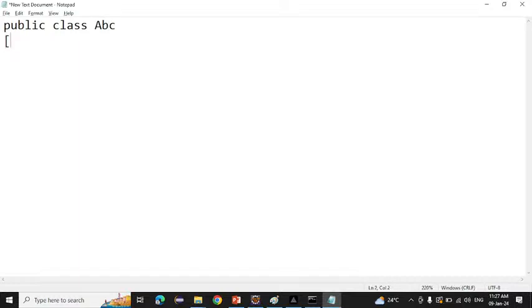After that class we have to open, and after that class we have to close. Inside that, I told you just now, from where the execution will start if I run this program: main method, right? So we have to write the main method. So what do we write here? Public static void main, and inside the parenthesis we have to write String S. See all the things.